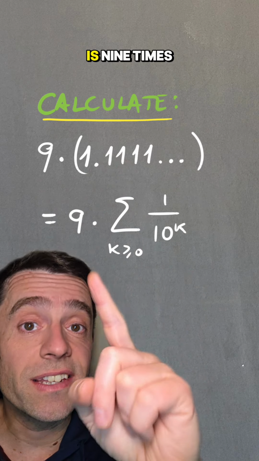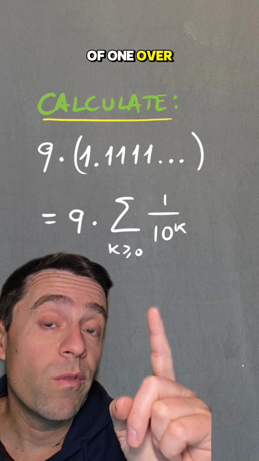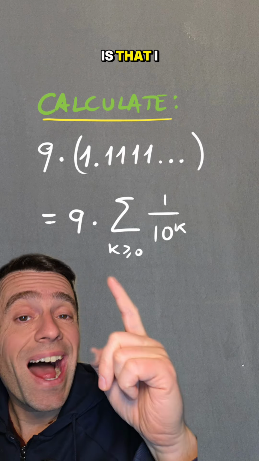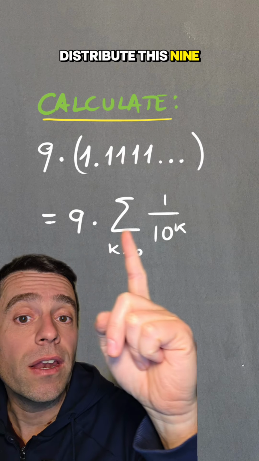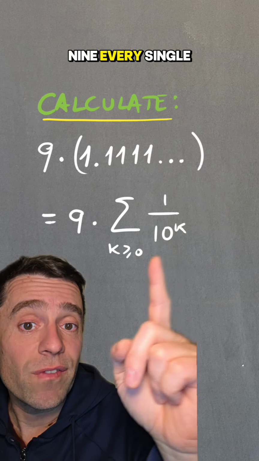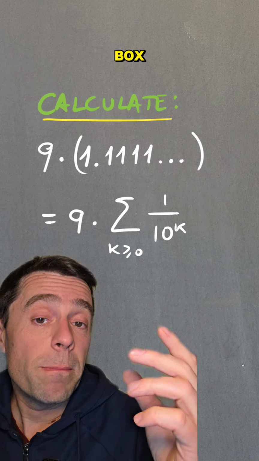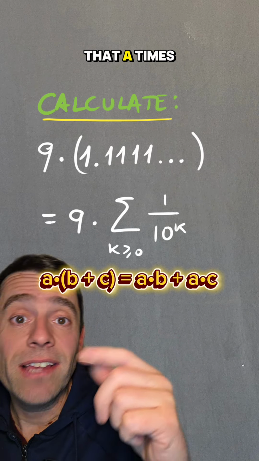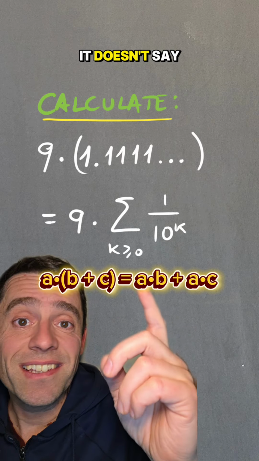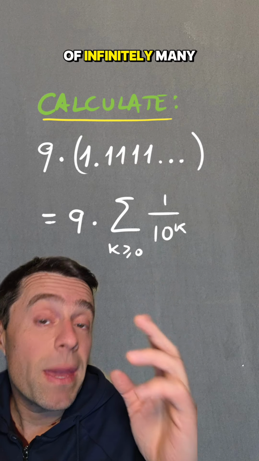So this quantity is 9 times the infinite sum, the geometric series of 1 over 10 to the k. And the technical issue that we are dealing with here is that I want to prove that I can distribute this 9 over this sum of infinitely many terms, just multiplying every single term by 9. But that's not how the distributive property works out of the box, because the distributive property just says that a times (b plus c) is a times b plus a times c, but it doesn't say anything about distributing a constant over a sum of infinitely many terms.